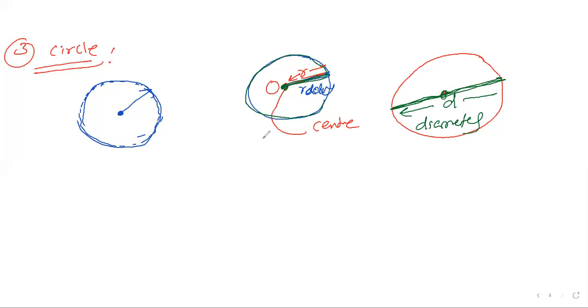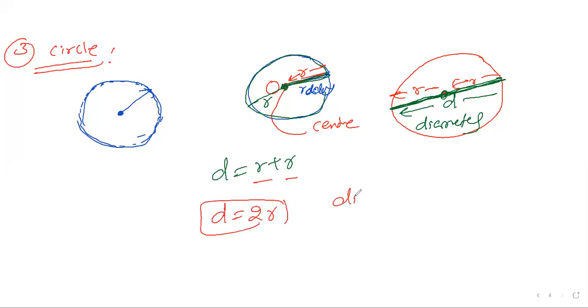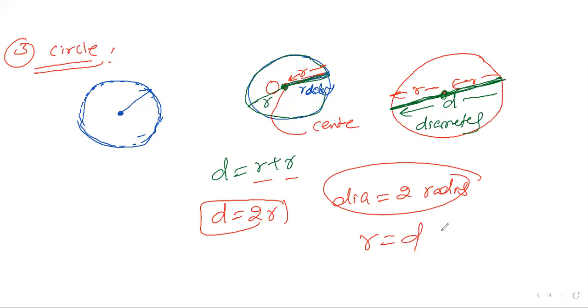Now the diameter is here and here, and this part is also R. So diameter equals R plus R, which is 2 times the radius. Or you can say radius equals diameter by 2, half.